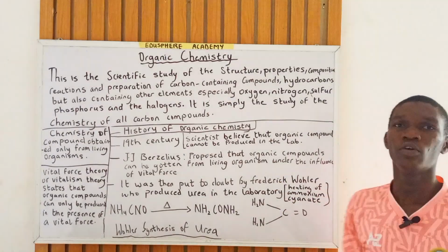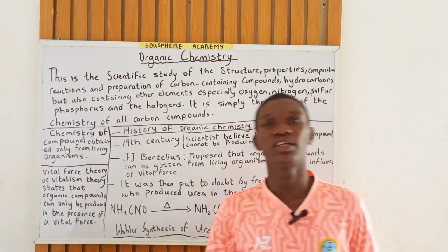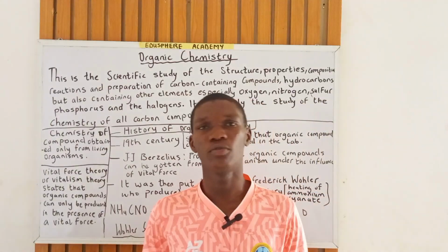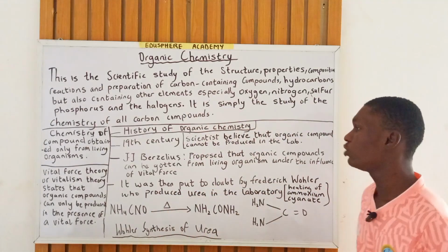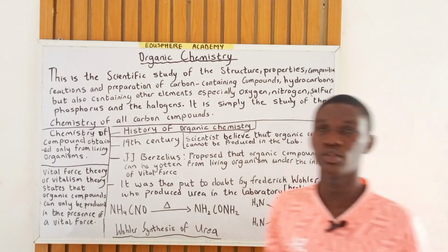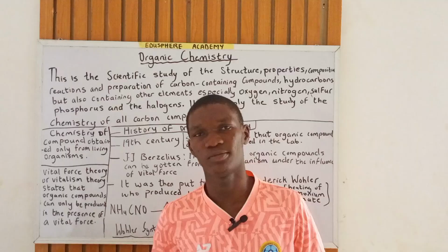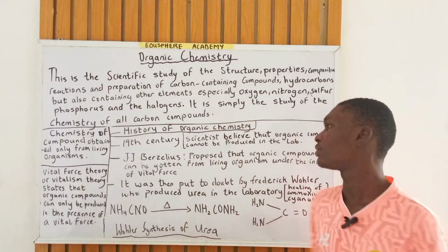A vital force. So J.J. Berzelius said that organic compounds can only be gotten in the presence of a vital force. Right. And originally we know that organic chemistry is the chemistry of compounds obtained from living organisms, which includes the plants and what? The animals. Right.